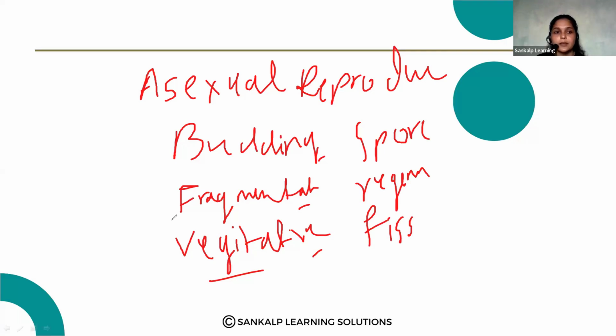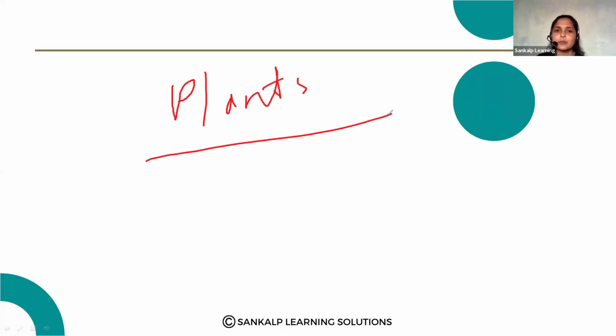Right? So after that we studied sexual reproduction. What is sexual reproduction and human reproduction? How sexual reproduction takes place in plants, and how it takes place in human beings. In plants, the flower is the reproductive organ, which contains the male and female reproductive organs, where reproduction takes place.